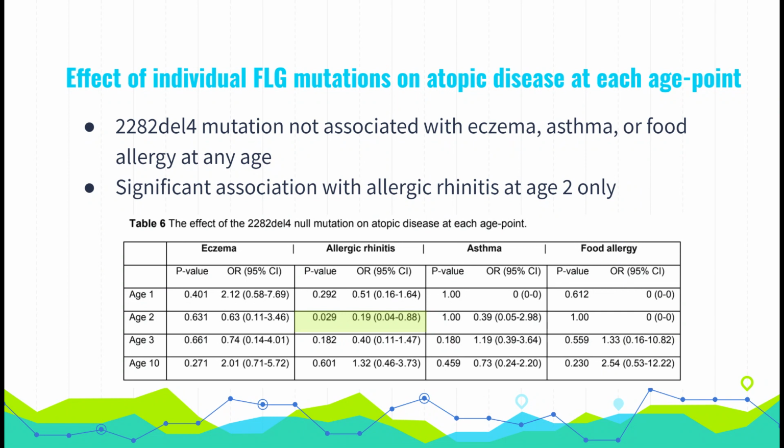Finally, looking at the effect of the individual filaggrin mutations on atopic diseases at each age point, we found that the 22A2del4 mutation was not associated with eczema, asthma, or food allergy at any age. However, there was a significant association between that mutation and allergic rhinitis at age 2, but not at any of the other ages.